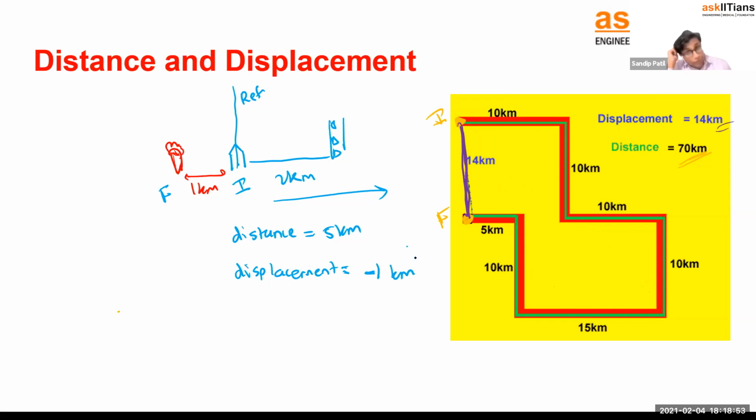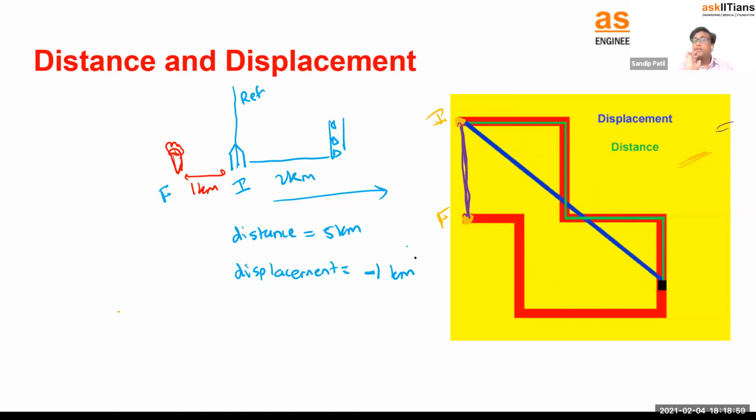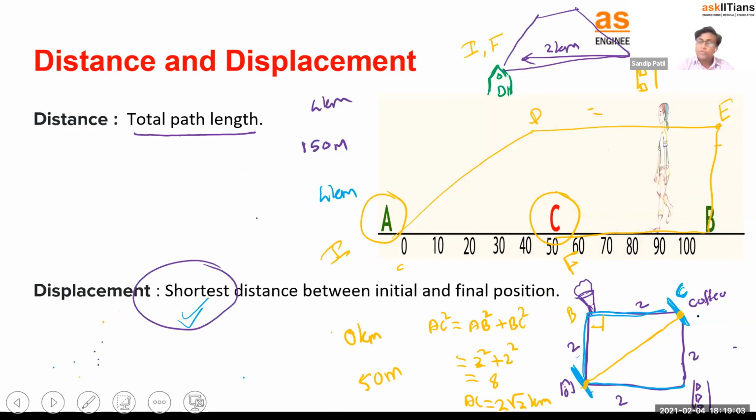Right. So very important to notice one point here, that displacement could be negative. Displacement could also be positive. We have seen in the coffee shop example that displacement was positive, obviously 2√2. Or even in the girl's example, the displacement was 15. Displacement could also be 0 when you come back to your initial point, as you go to school and back home.